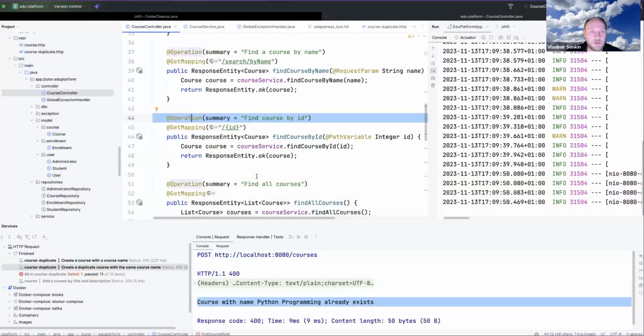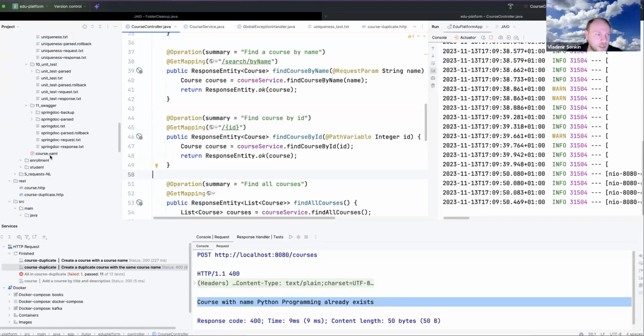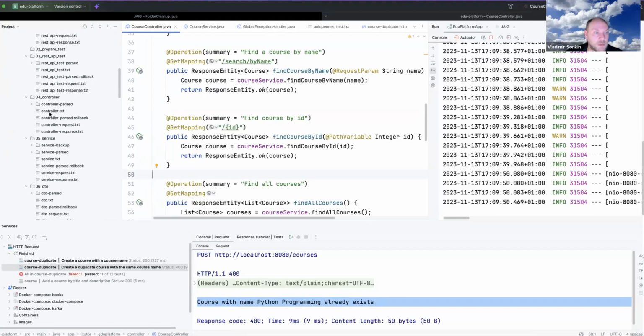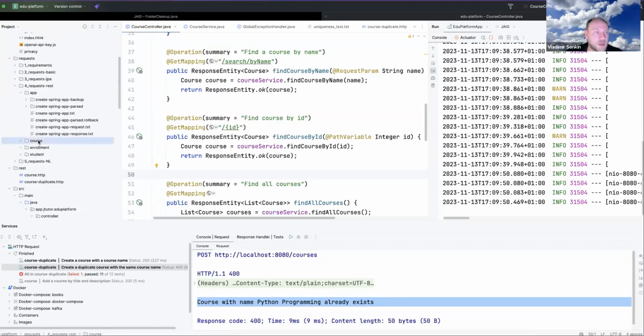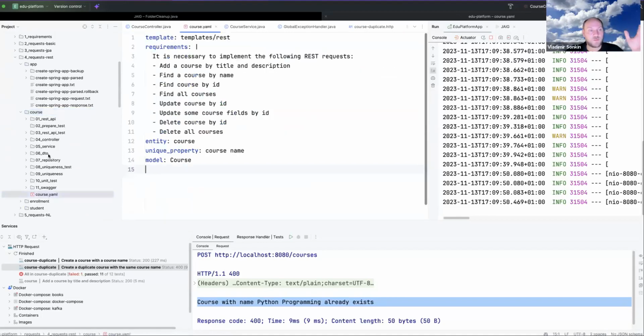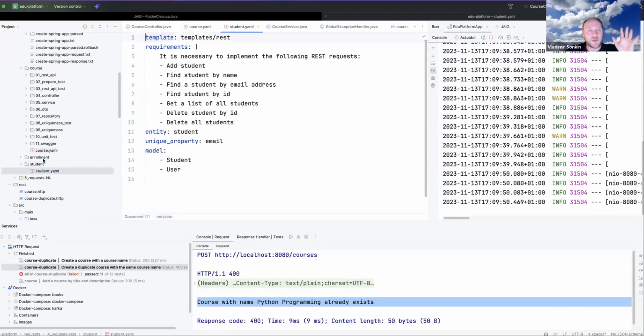And this is it. This is it for these steps, for this sequence. And we were able to generate the complete services, endpoints, controllers, everything for the course. And we can do the same for the student, for the enrollment.